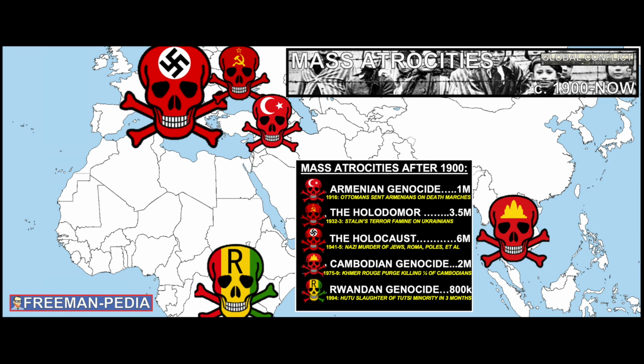So I used those in making this map. You can see the locations and the death tolls, as well as who was the target. Since you know the Holocaust and what genocide means, I won't spend too much time here. Here's a brief rundown. First, the Armenian genocide in the Ottoman Empire.